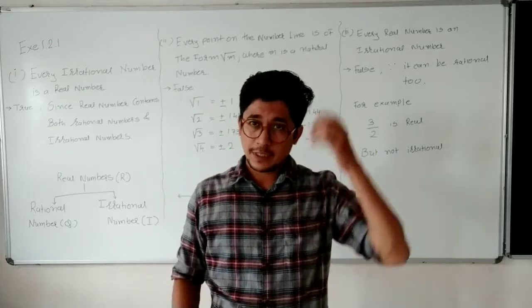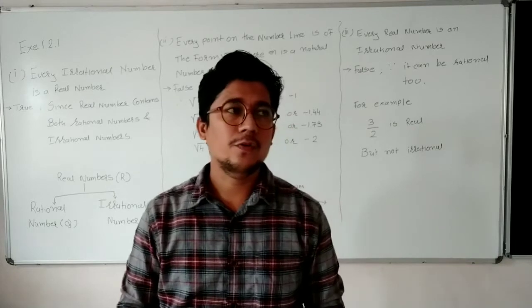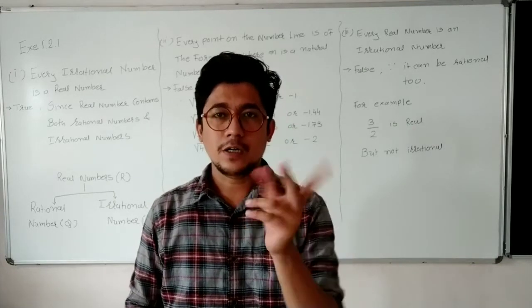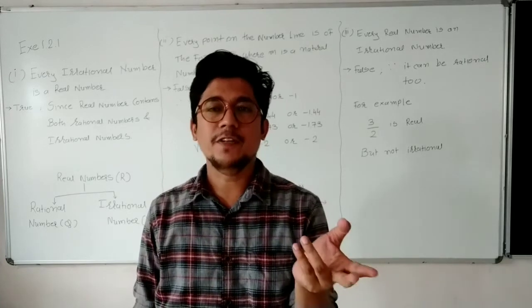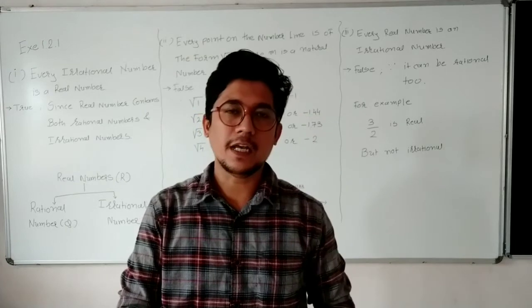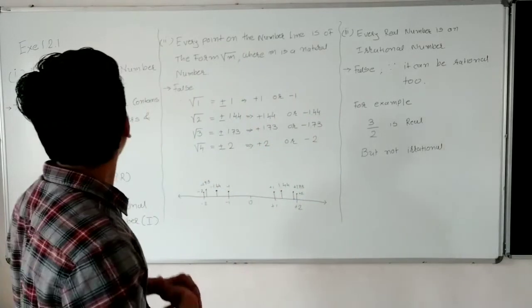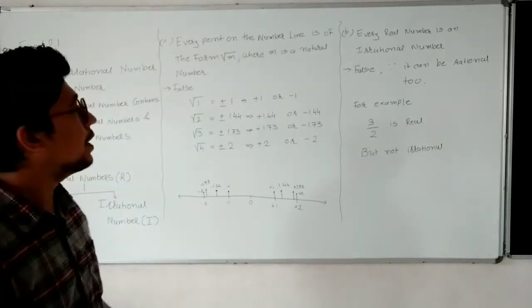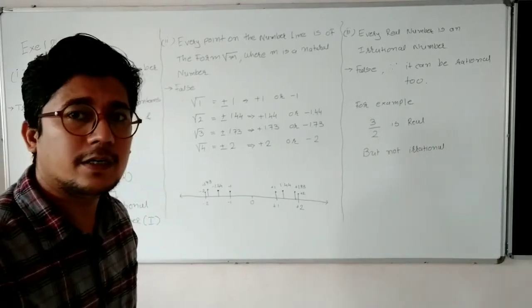Good morning, students. As we discussed in the last online session, we found rational numbers between two integers as well as rational numbers between rational numbers. Today we will take one more example from your Exercise 1.2, the first question. You have to state whether each statement is true or false by reading the questions.